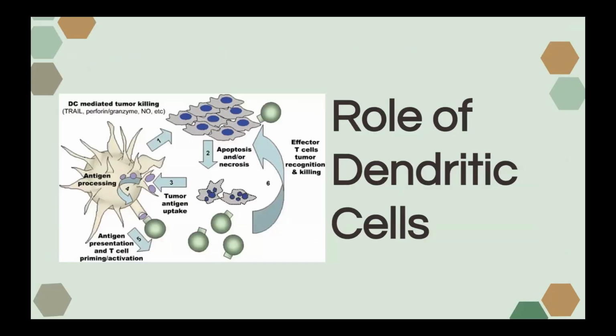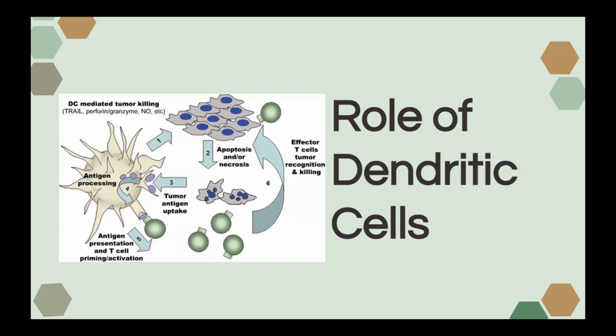What is the role of dendritic cells in capturing and presenting antigens to T cells? Dendritic cells are usually exposed to the external environment, so they are usually located on the skin and other mucosal surfaces. When they capture antigens, it is through phagocytosis or endocytosis. Once captured, they begin to process them into small fragments, which are then presented to MHC molecules.